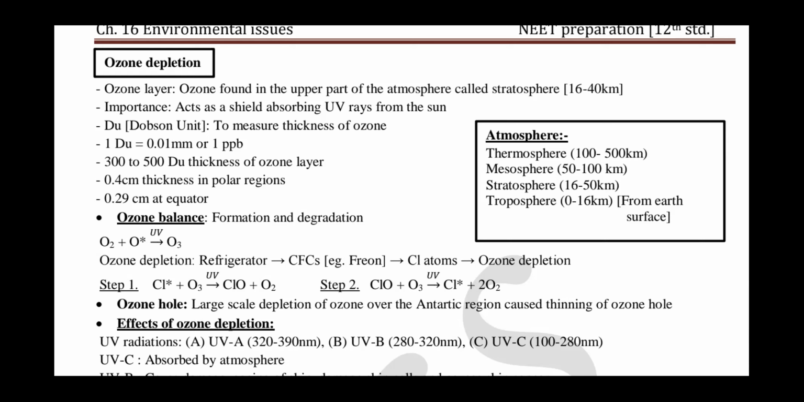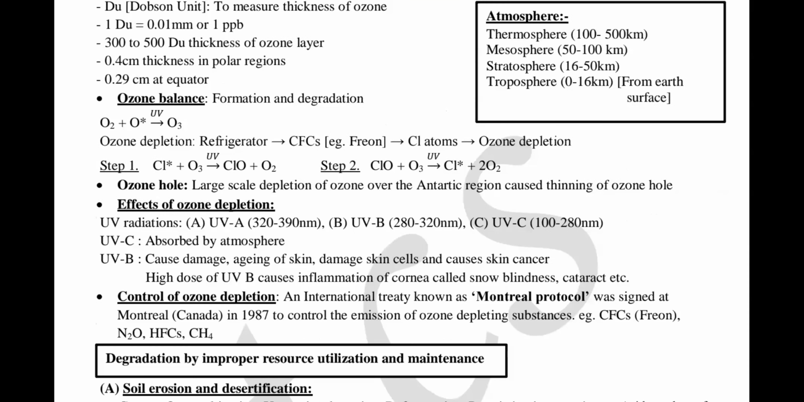Then remember the radiations, three types: UVA, UVB, UVC. Longer UV radiations cannot harm as much compared to the shorter ones. So UVA is not as harmful as UVB and UVC. UVC is absorbed by the atmosphere. UVB reaches living organisms, interacts with the DNA, causes mutation, and leads to skin cancer. It even affects the cornea, and that we call snow blindness.